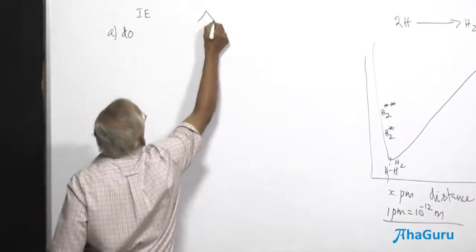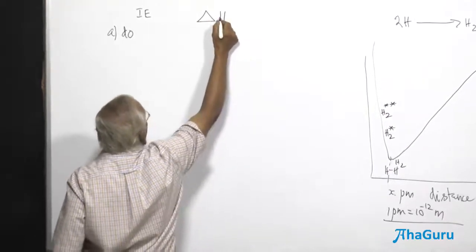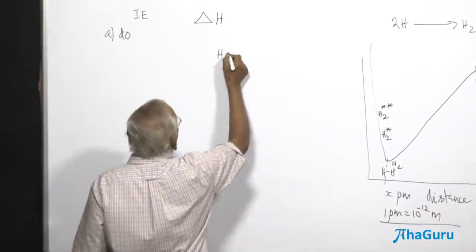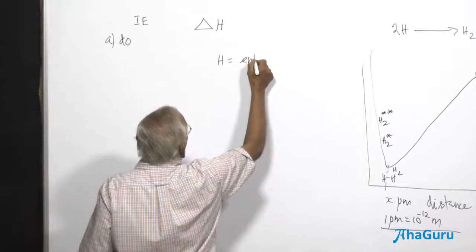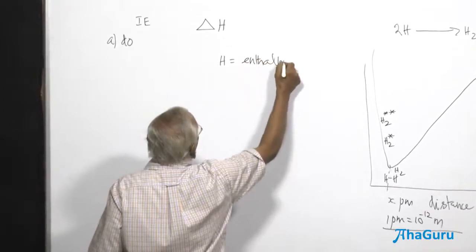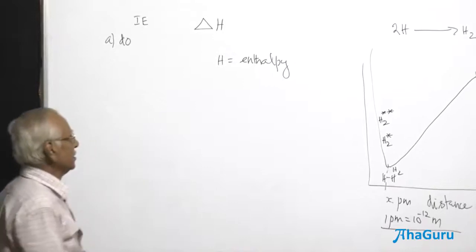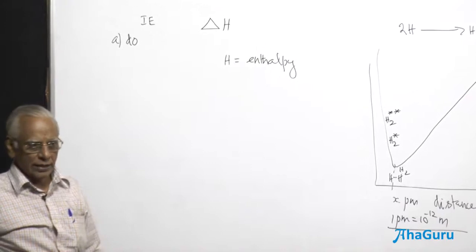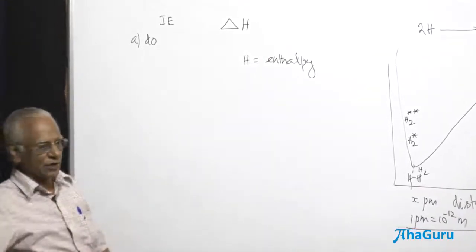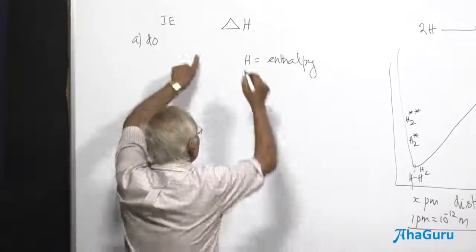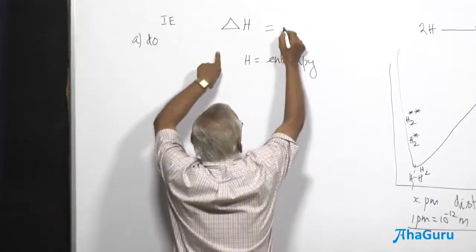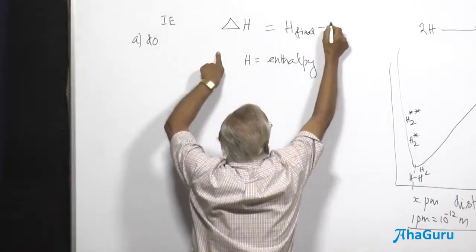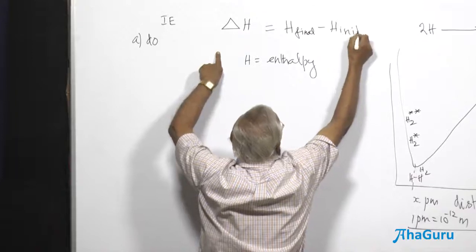It is normally expressed as delta H. All these energy changes are represented by delta H. Change in H is the enthalpy, heat content. Enthalpy is a potential energy, hidden energy. It's a thermodynamic parameter, like enthalpy, entropy, energy, free energy. These are the various terms that you are going to meet. It's a kind of energy, and the change in the energy is always the enthalpy of the final state minus the enthalpy of the initial state. Always. It is not the other way about.